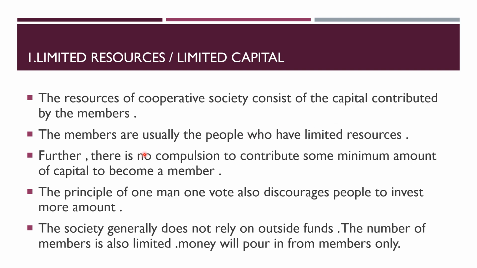The members are usually the people who themselves have limited resources. All those people who have common interest, they will come together to form a society. Now, their capital will be the main source of funds of the cooperative society.